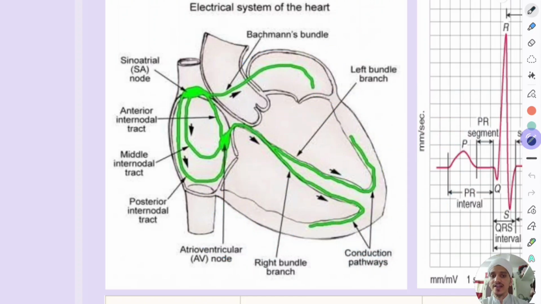See the wiring of the heart. There is a pacemaker known as the SA node, this one, which acts as the boss of generation of impulse. That is known as the pacemaker of the heart, because it will supply the current to the whole of the heart.